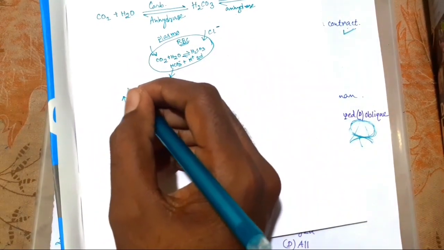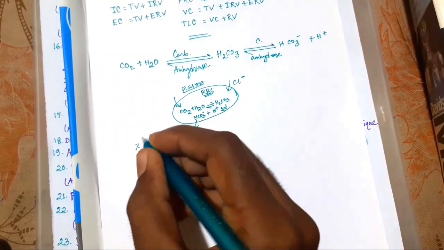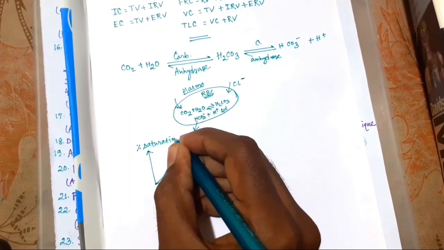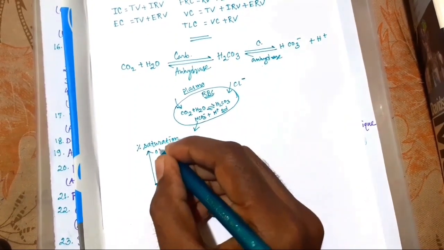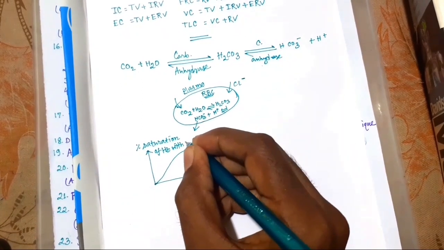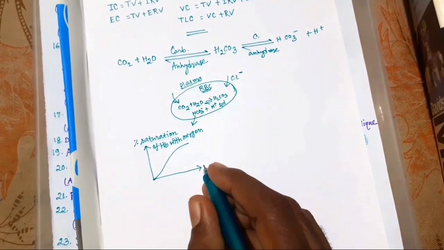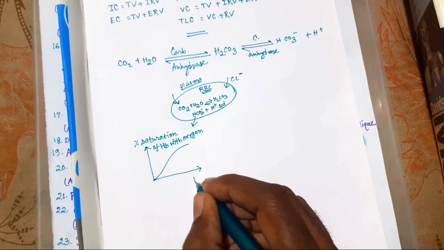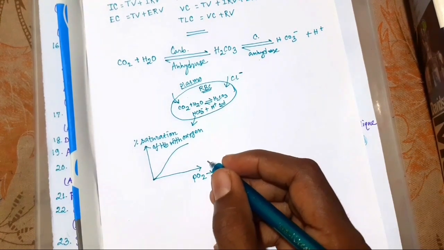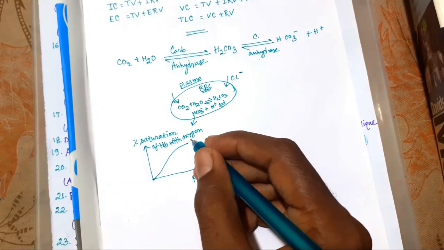Along y-axis, this is percentage saturation of hemoglobin with oxygen. Okay. And this is partial pressure of oxygen. Okay. PO2 along x-axis. So this is sigmoid curve. Okay.